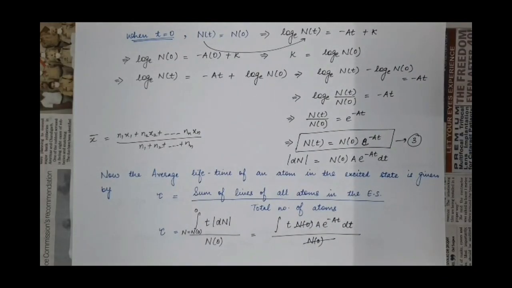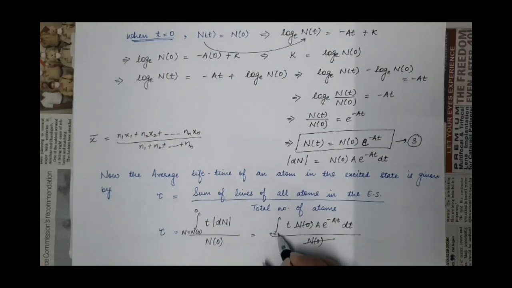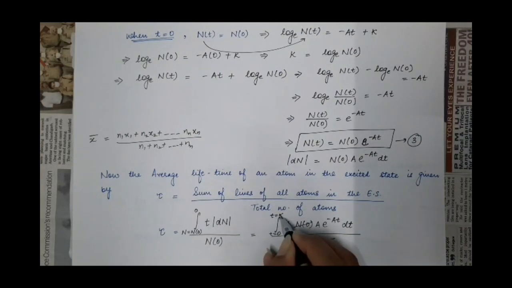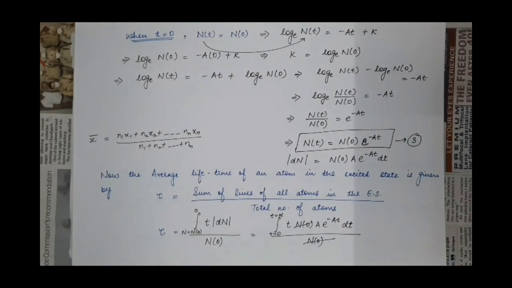And here this is the limit corresponding to dn. Now this is the limit corresponding to time dt. So initially when the number of atoms were n0, what was the condition over the time? N is equal to n0 when t is equal to 0. And when all the atoms de-excite to the lower state, at that time this t will be infinity. So that is why the limits are from 0 to infinity.